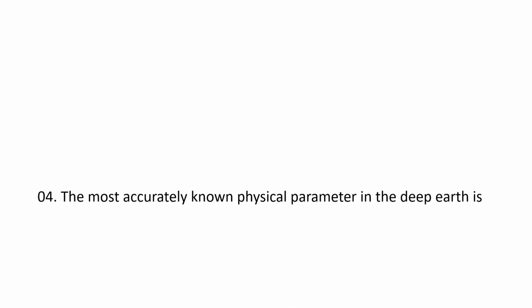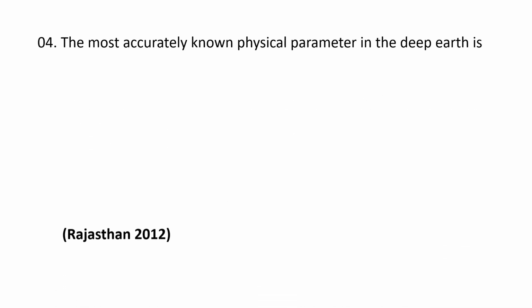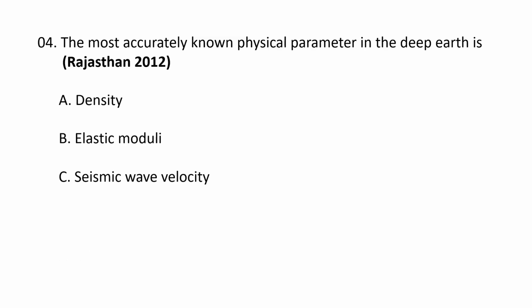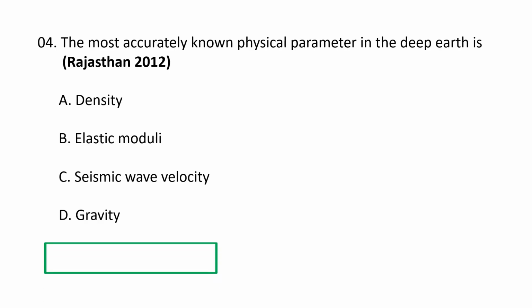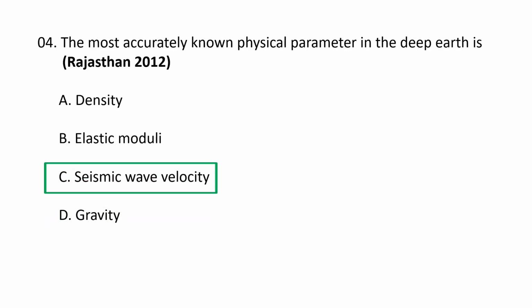Next question. The most accurately known physical parameter in the deep Earth is A. Density, B. Elastic moduli, C. Seismic wave velocity and D. Gravity. The most accurately known physical parameter in the deep Earth is seismic wave velocity. Seismic wave velocity is one of the most accurately known physical parameters in the deep Earth, and it's crucial for understanding the structure and the composition of the Earth's interior. So C. Seismic wave velocity is the correct option.